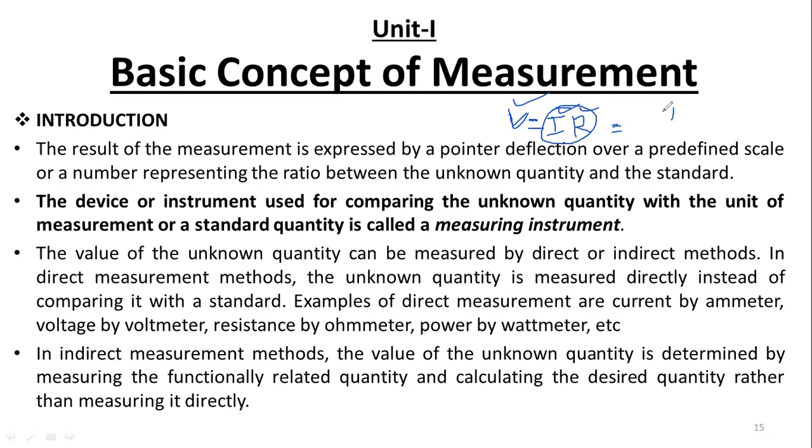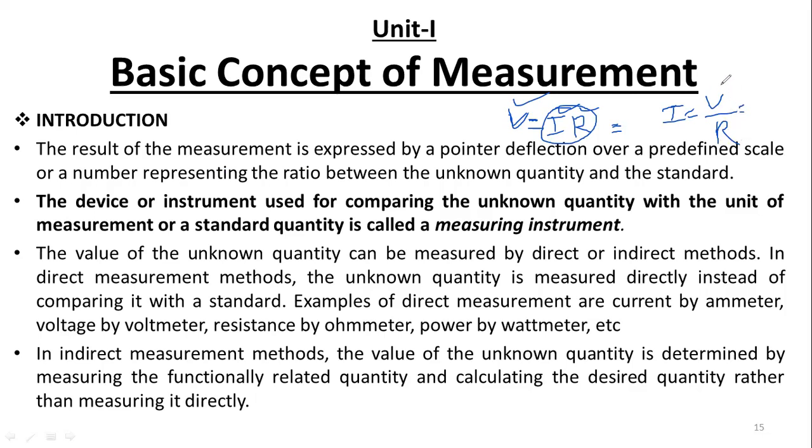Similarly, I want to measure the current, the current value I. By directly connecting an ammeter in the circuit, we can measure the current. That is called a direct measuring method. If I don't have the ammeter, then by using the voltmeter to measure V and the ohm meter to measure resistance, can we calculate the current?